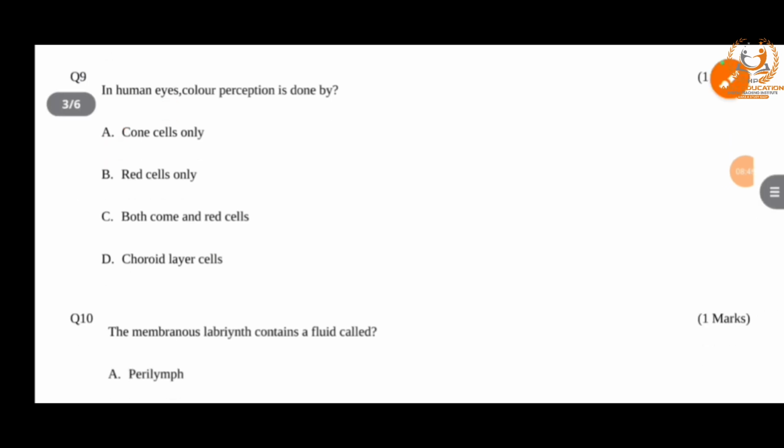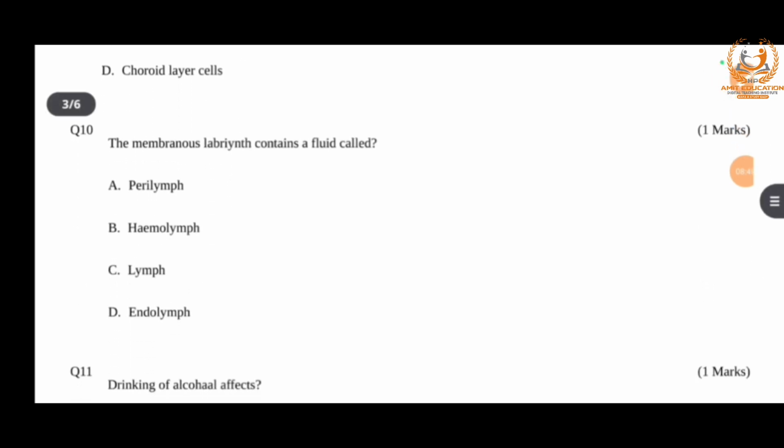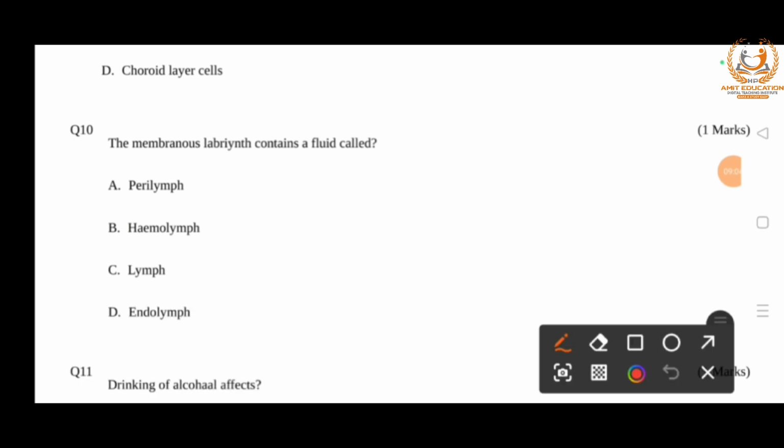So next question is, the membranous labyrinth contains a fluid called: perilymph, hemolymph, lymph, or endolymph. The right answer is option D, endolymph.